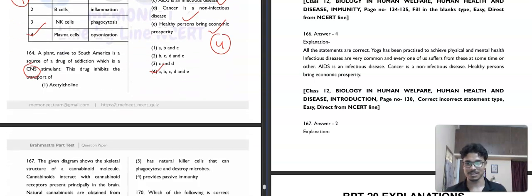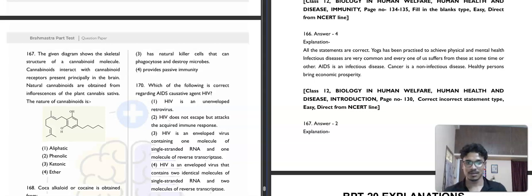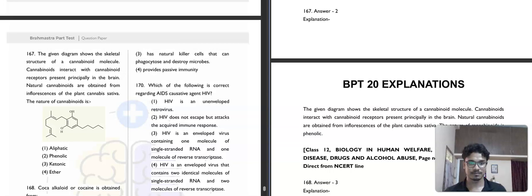Then question number 167. So the given diagram shows the skeletal structure of a cannabinoid molecule. Cannabinoids interact with cannabinoid receptors present principally in the brain. Natural cannabinoids are obtained from inflorescence of the plant Cannabis sativa. The nature of cannabinoid is aliphatic, phenolic, ketonic or ether. So the nature here will be second option here, phenol group.